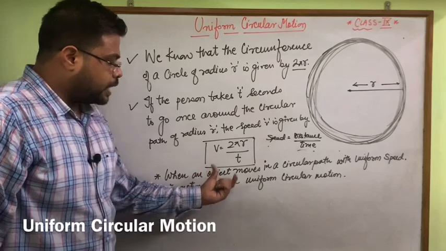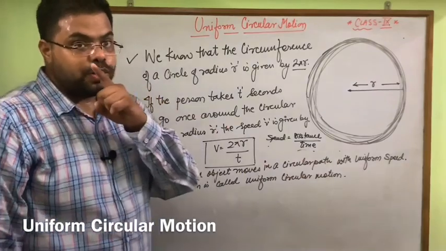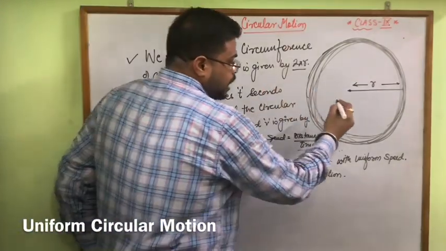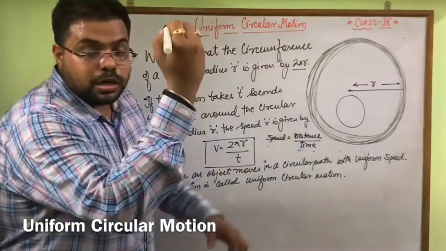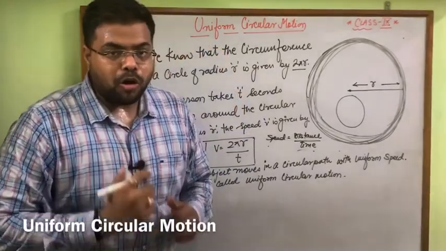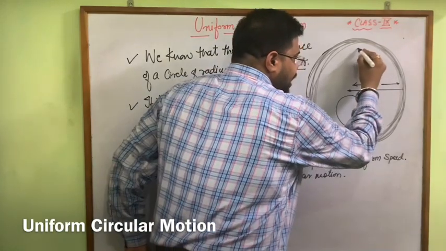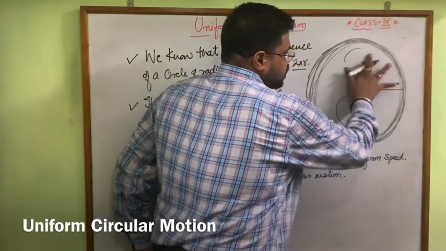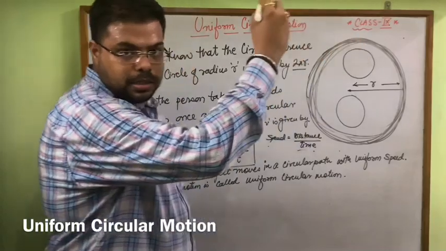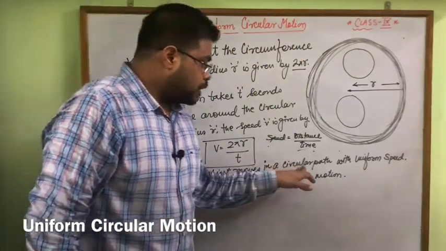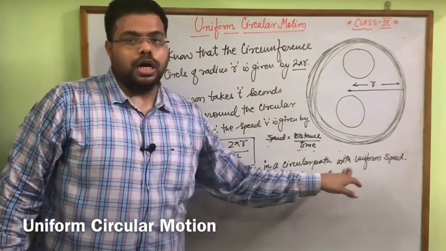So when an object moves in a circular path with uniform velocity, why uniform? Because suppose again if I am going to draw a circle, at every point I have to control my hand. I am not going to write at very high speed. I have to control my hand again to draw a circle. So that is the reason the circular path with uniform speed, its motion is called uniform circular motion.